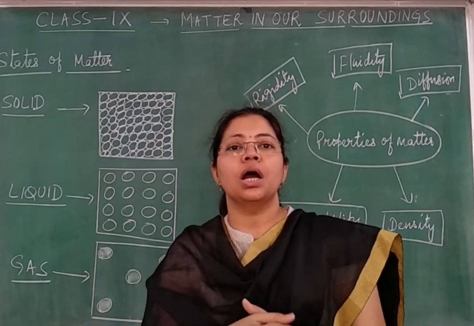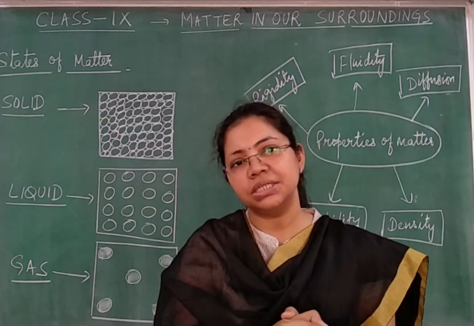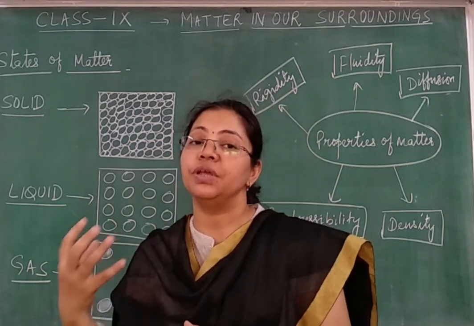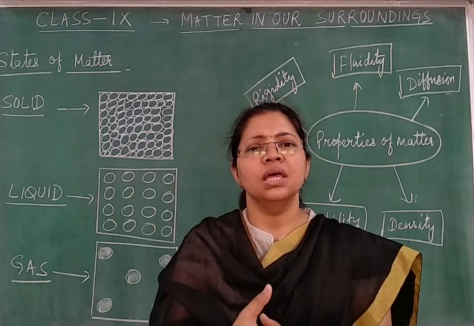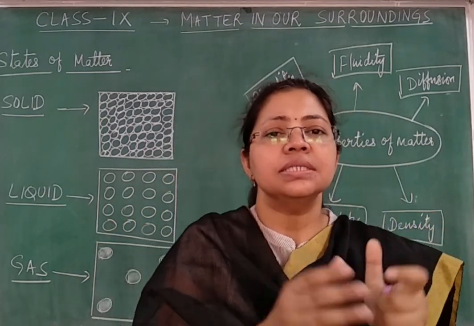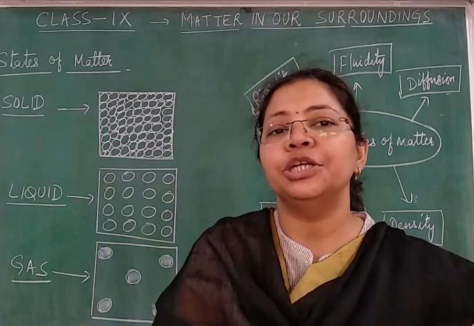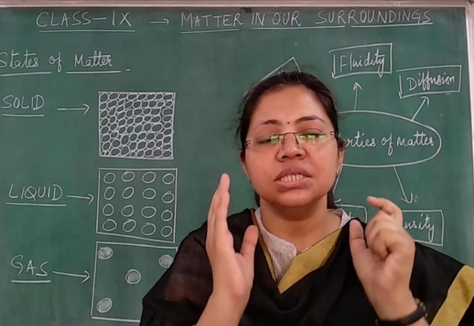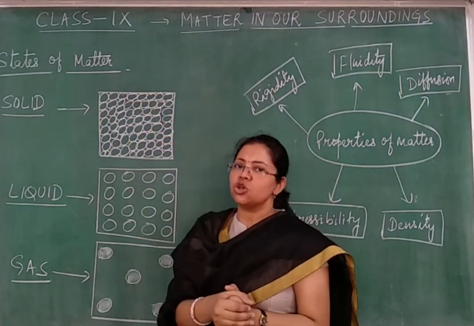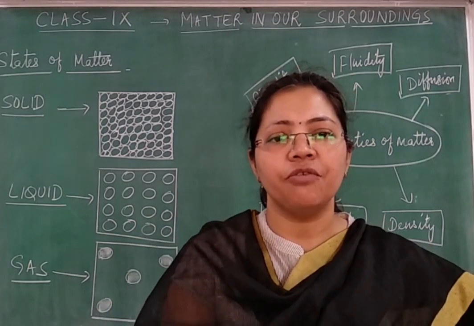Now children, the question comes that whatever matter we take, it is ultimately made up of particles, and these particles have some important characteristic features. So why is it that some things are solid at room temperature, some are liquid and some are gases? The answer lies in the fact that in all these 3 states of matter, there exists a variation in properties.